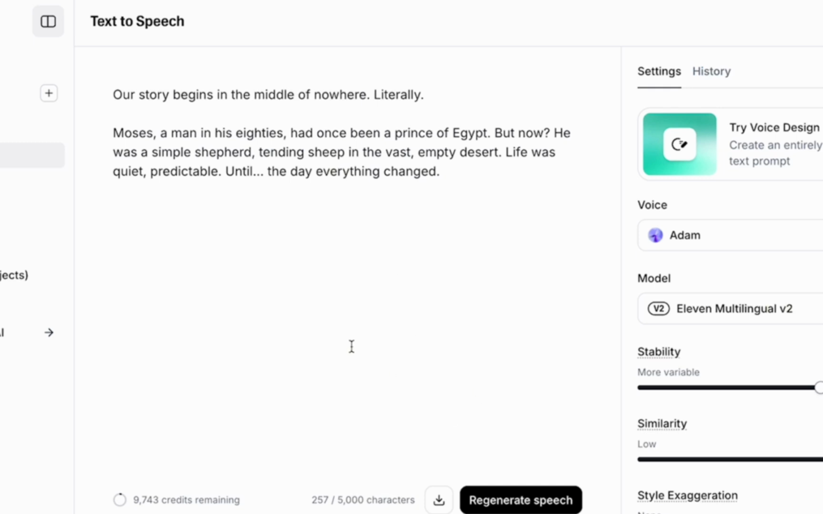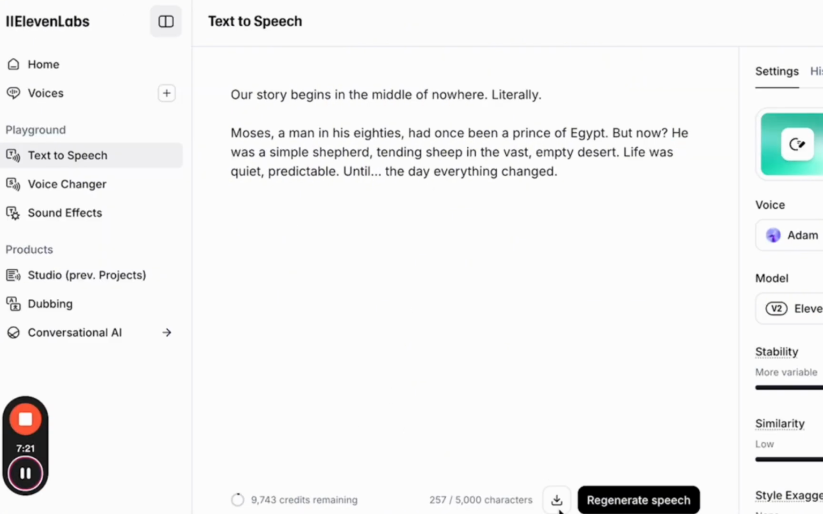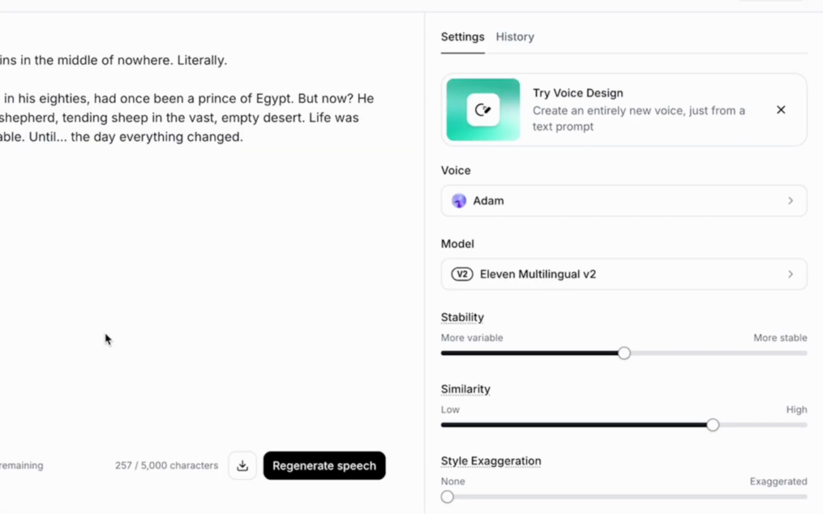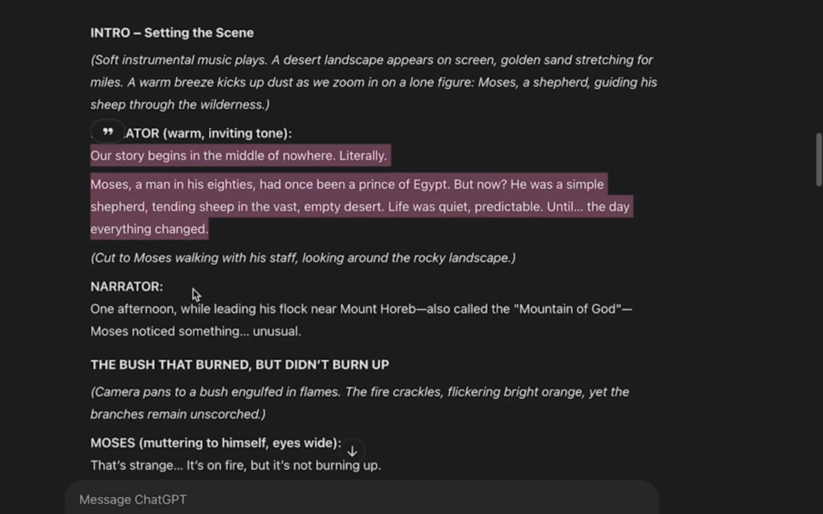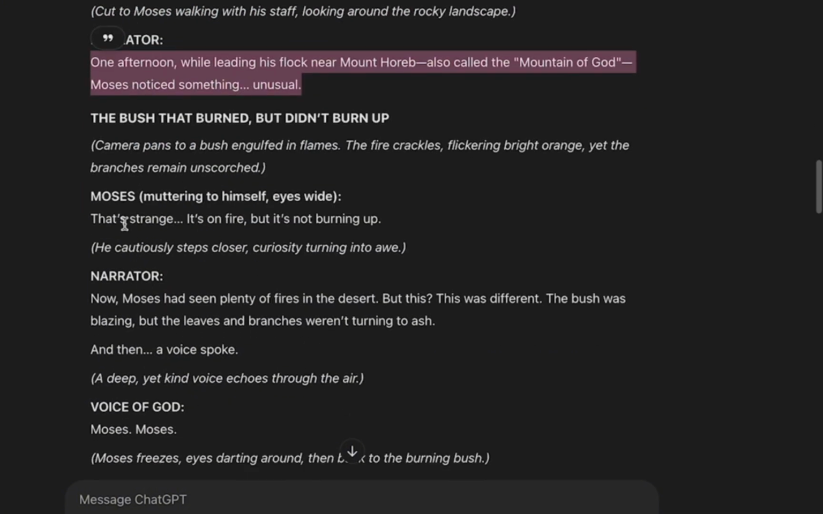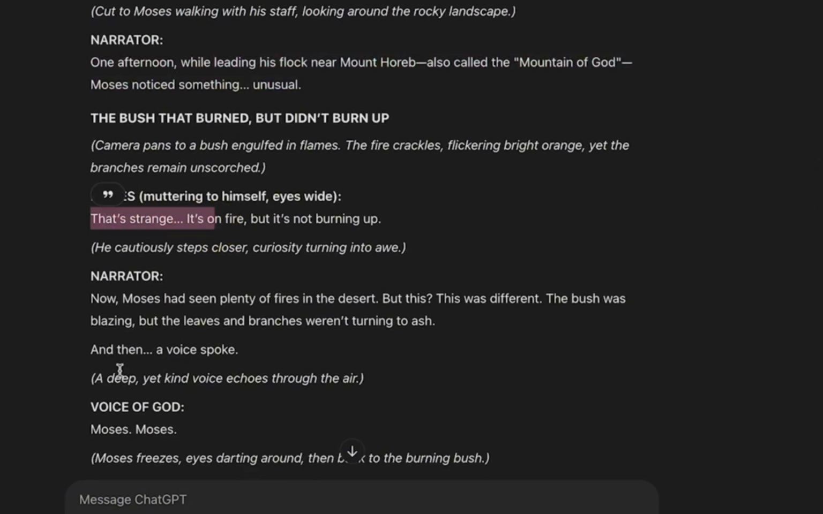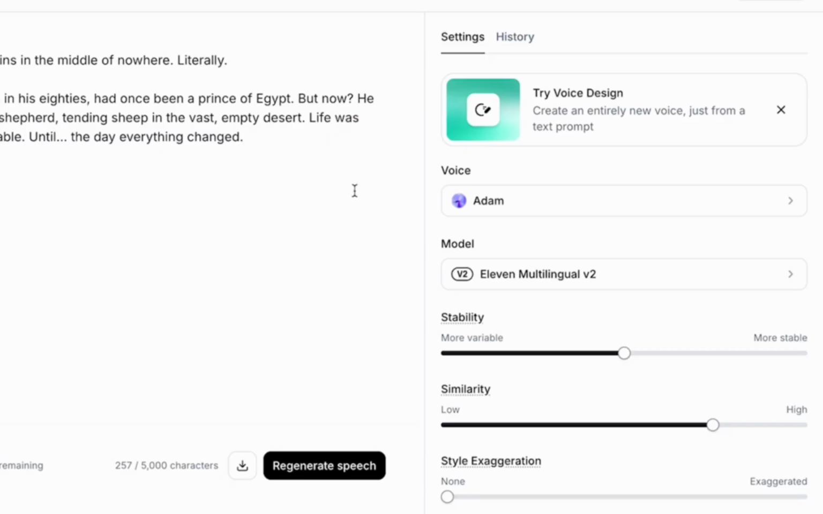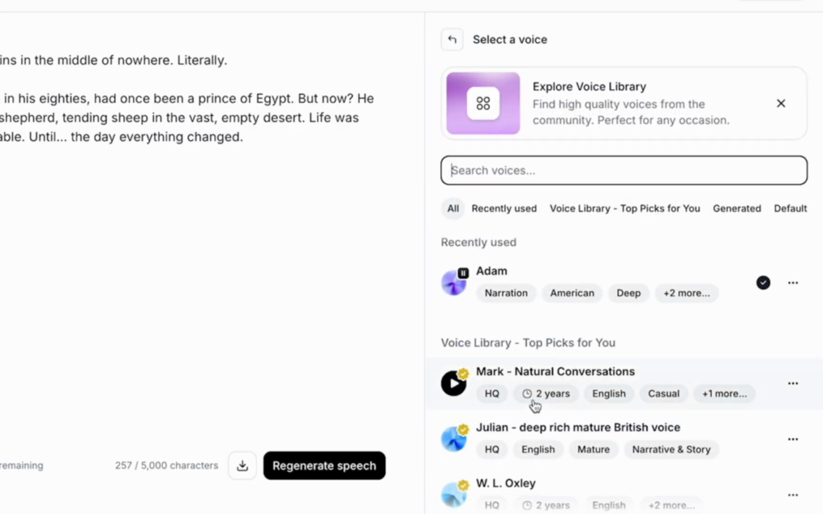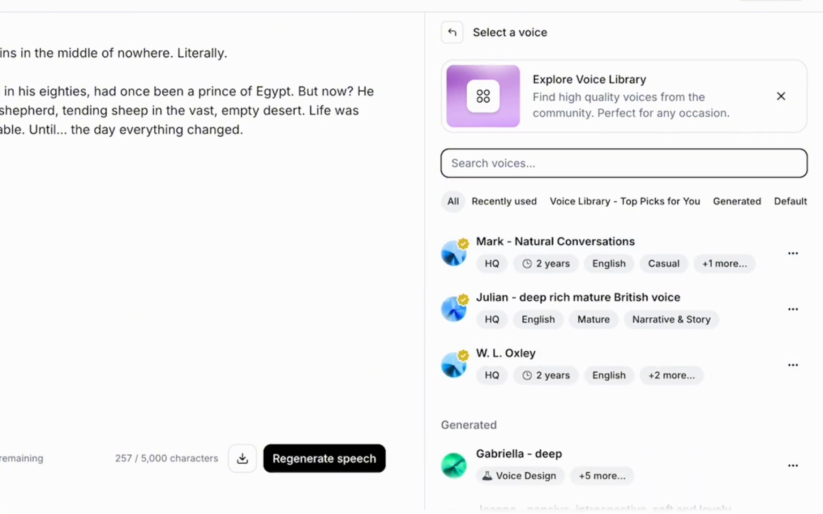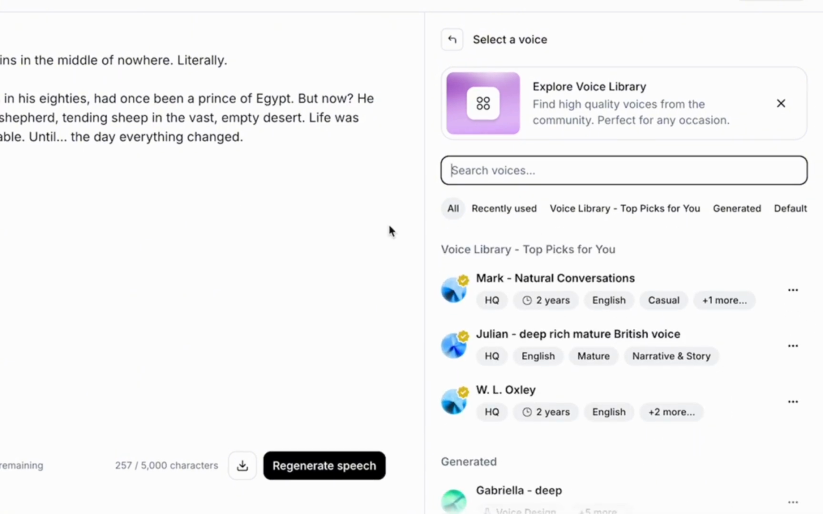So once you listen to it and if you like it, then you can proceed. So we're going to download and keep this. So you're going to do this for every single part of your script, copying the narrator and then Moses. So if you want Moses to have a different voice than the narrator, then you can choose another voice and use that as Moses's voice, and then just go back and forth, copying and pasting and downloading the audio.